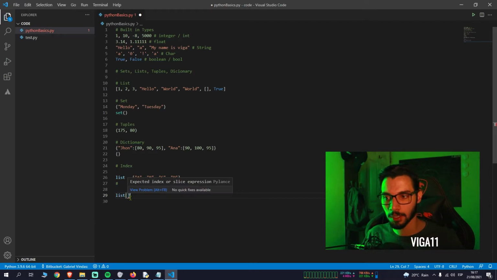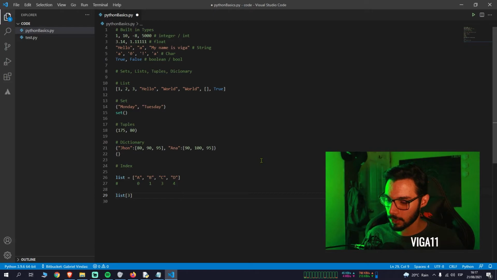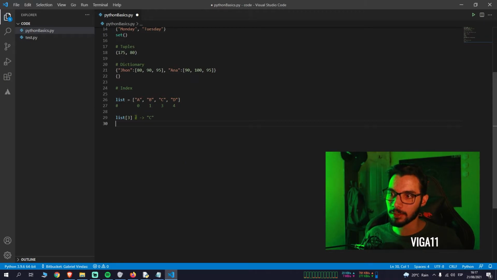We will talk about slices in the future, but the index is just the position. Let's say I want the list in the position 3, and what it is actually going to give me is the letter C. So list in position 3 just gives me the value C. And you can do this for all of them. List position 0 will give you A, list position 1 will give you B.